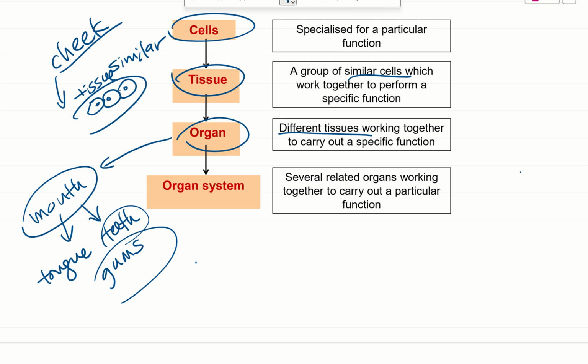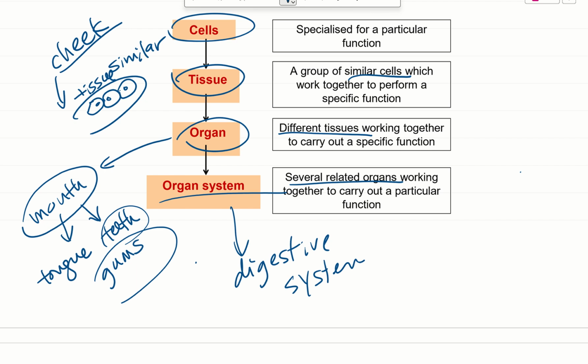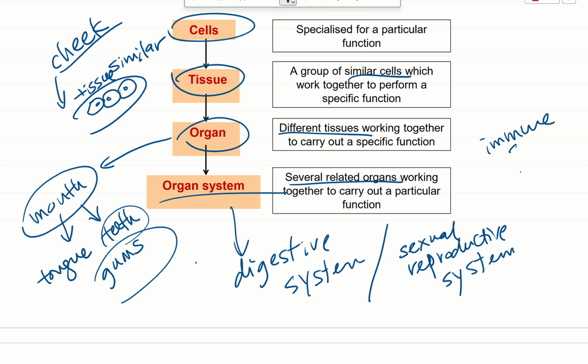All these organs will then work together in a system. So this will become my digestive system, for example. Several related organs work together to carry out a function. So we have the digestive system, we have the sexual reproductive system, for example. We also have other systems like the immune system. In the immune system, we will have the red blood cells, white blood cells, right? They all come together to form a system.